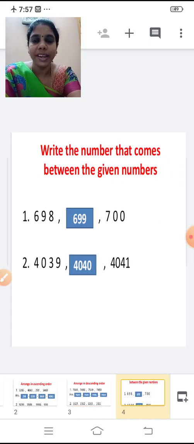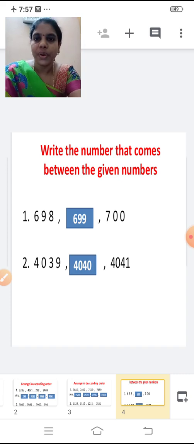Yes. Write the number that comes between the given numbers. We are going to write the between numbers. Shall we? First one,